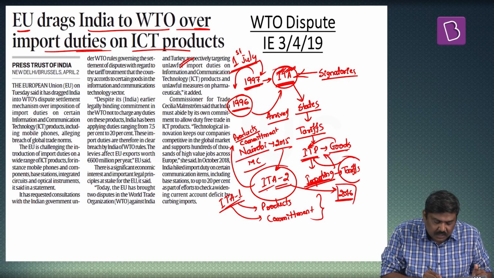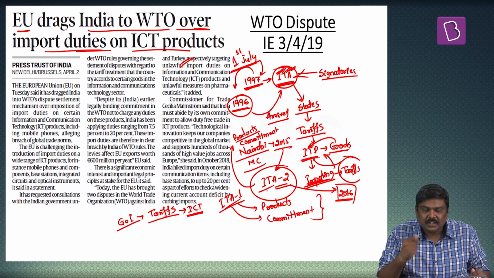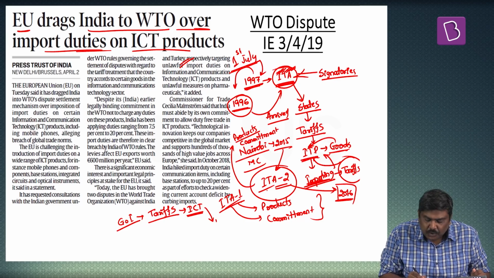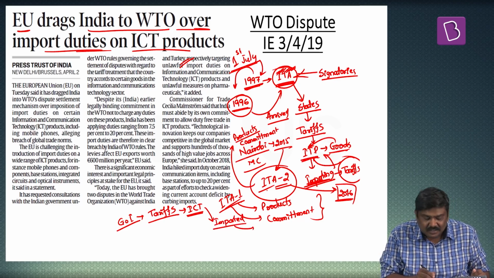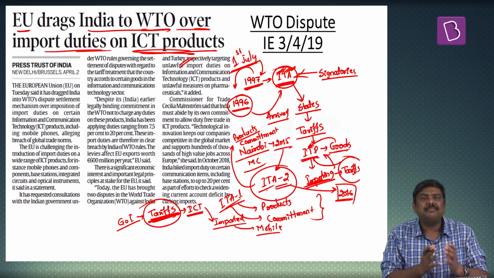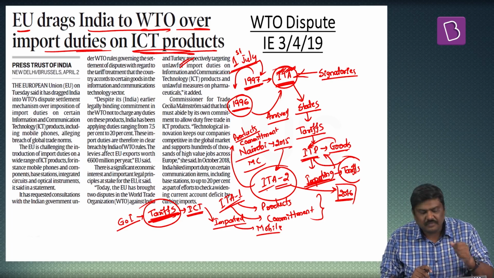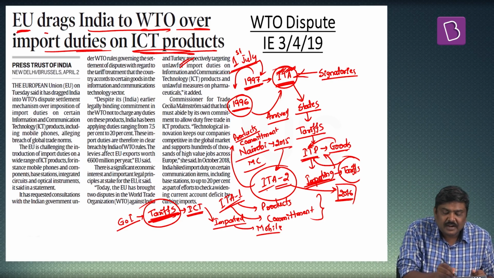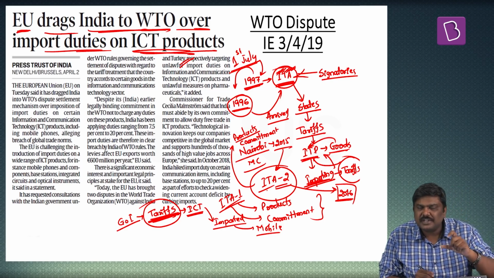Now last year, Government of India imposed tariffs or import duties on ICT products or the electronic goods which are being imported into India. Some of the very important goods which were targeted under this particular tariff structure is mobile telecommunication products. Now, against the imposition of this kind of tariffs, many of the trading partners of India have raised concerns. And very recently, European Union has dragged India to WTO under the dispute settlement mechanism.